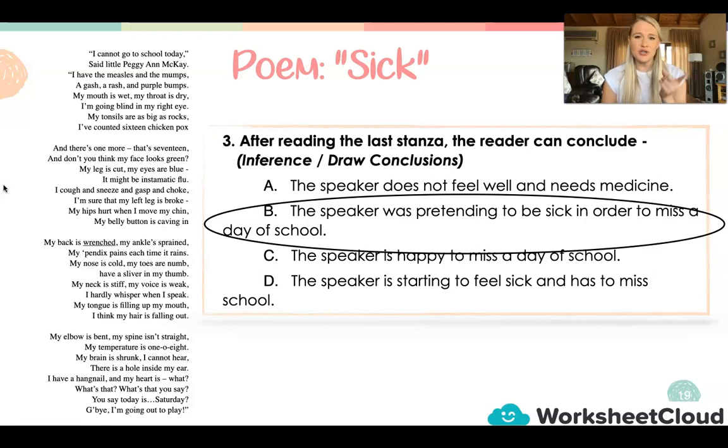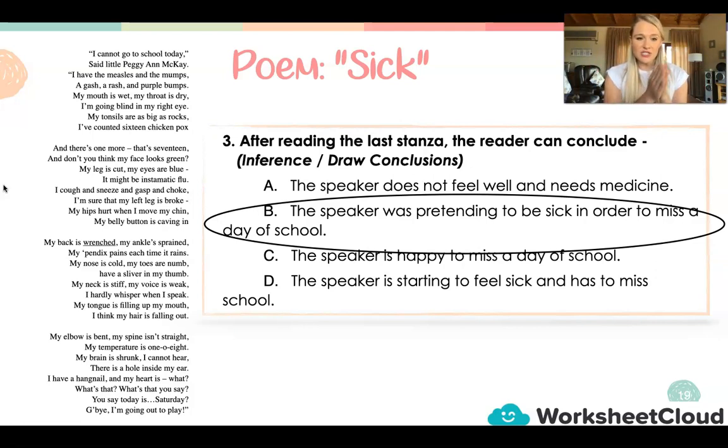Now, I'm sure many of you are sitting at home thinking, oh, yes, I've done that before. Miss Kun, I did that. I pretended to be sick so I didn't have to go to school. It's okay. I did when I was younger as well.